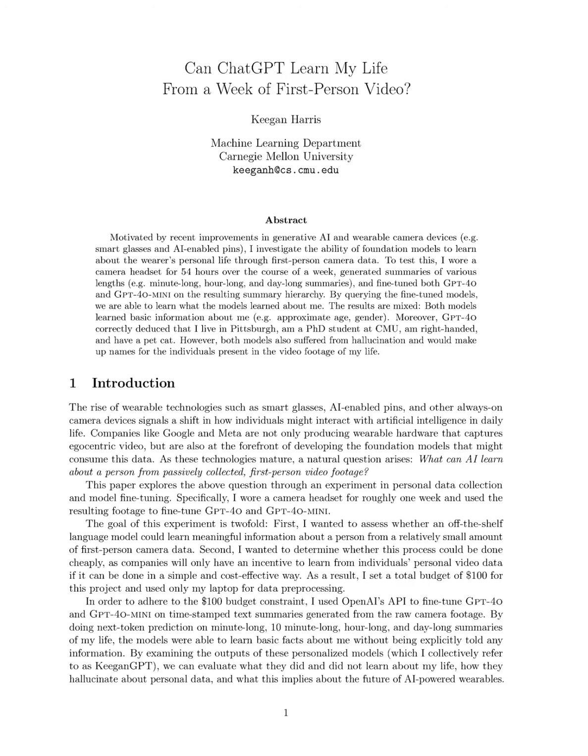The proposed method aims to solve the problem of how effectively an off-the-shelf language model can learn meaningful personal information from a relatively small amount of egocentric video data, specifically without explicit annotations. By fine-tuning GPT-4o and GPT-4o Mini on time-stamped text summaries derived from 1 week of personal video footage, the study seeks to determine if such models can recover basic facts about an individual's life, such as their gender, age, and occupation, while also assessing the cost-effectiveness of this process.